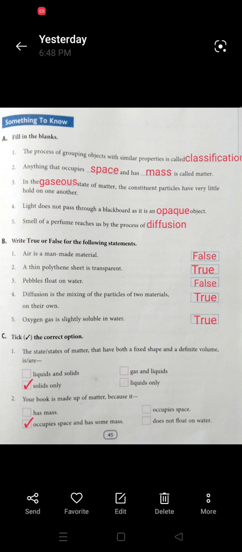The correct option is solids only. The next question, your book is made up of matter because it has mass, occupy space and has some mass, does not float on water. The correct option, occupy space and has some mass.